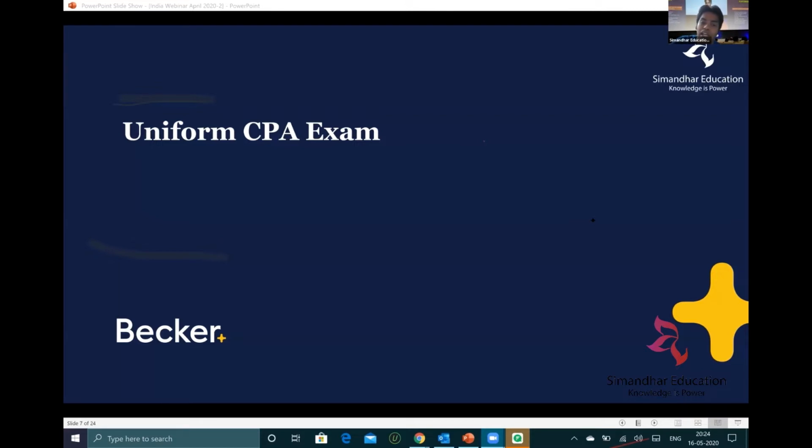Again, a lot of people are asking which state I am eligible for. Unfortunately, I would have told you the state board, but due to our rules at Becker, we never disclose any of the state boards, because we check your mark sheets and determine which state board is the perfect one for you. I can tell you the eligibility, but not the state board. We can see the state board only after you submit your exam documents, your provisional mark sheets and everything, and then we can take it up.